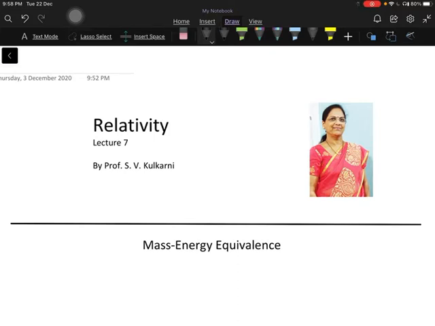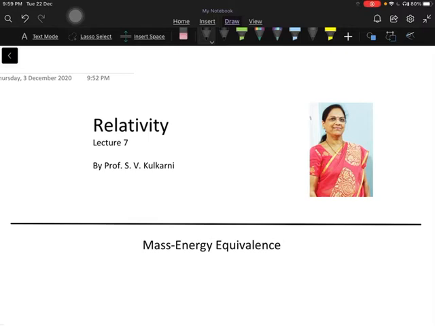Every object possesses certain energy even in stationary position. A stationary body does not have kinetic energy, but it possesses potential energy and probable chemical as well as thermal energy also.